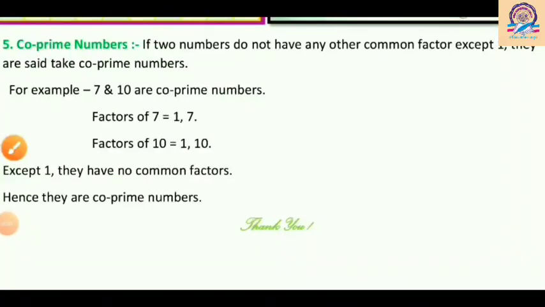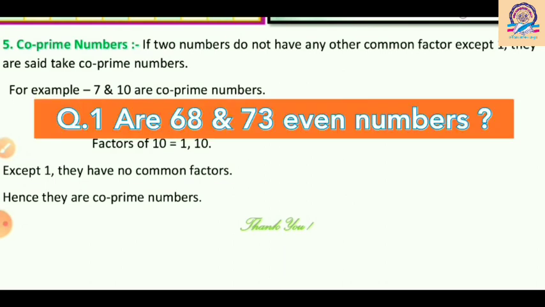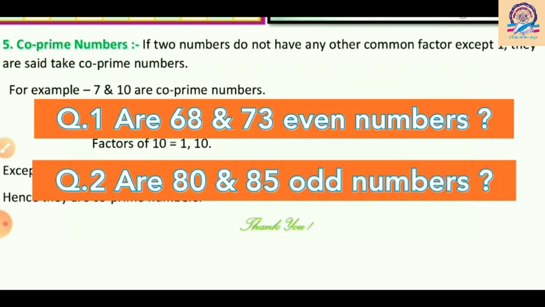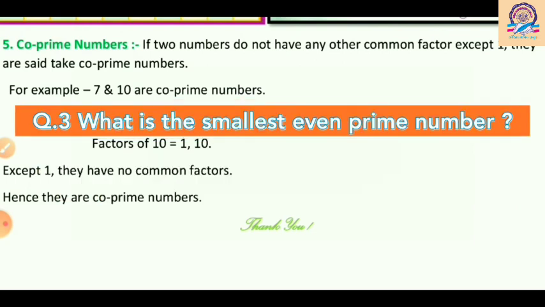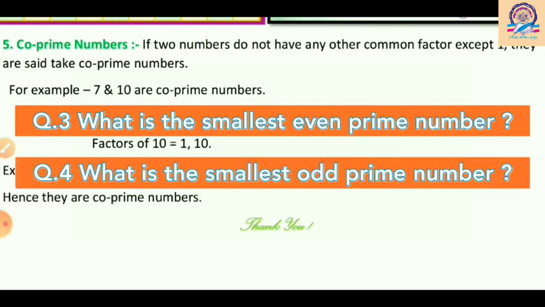Now some questions I have for you. My first question is, are 68 and 73 even numbers? Write it. Now my second question is, are 80 and 85 odd numbers? Next question is, what is the smallest even prime number? And the next question is, what is the smallest odd prime number? So you can write all the answers in the comment box in full sentences.